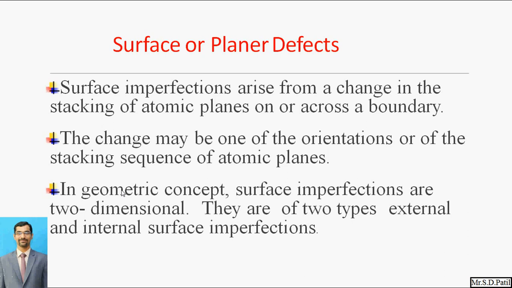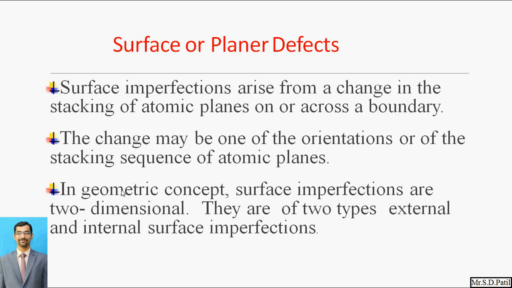When that stacking is going on, there are chances that the stacking sequence may get disturbed, the fibers may get disturbed, and so surface or planar defects may occur. In the case of metals, the atoms' stacking sequence gets disturbed, and surface or planar defects may occur.